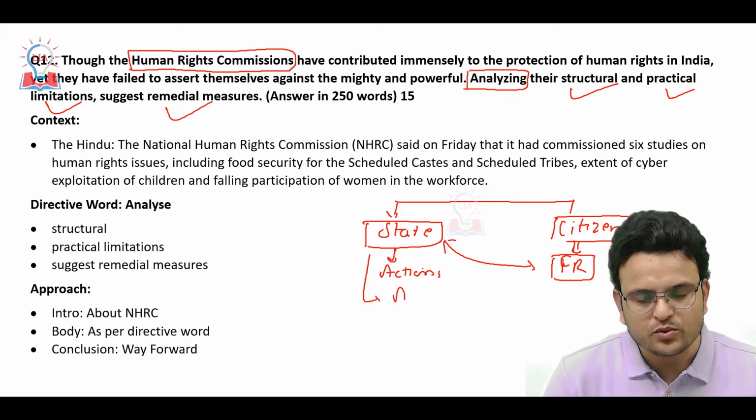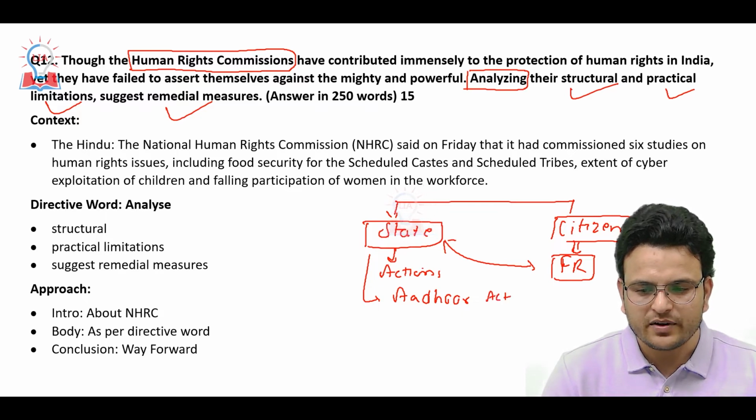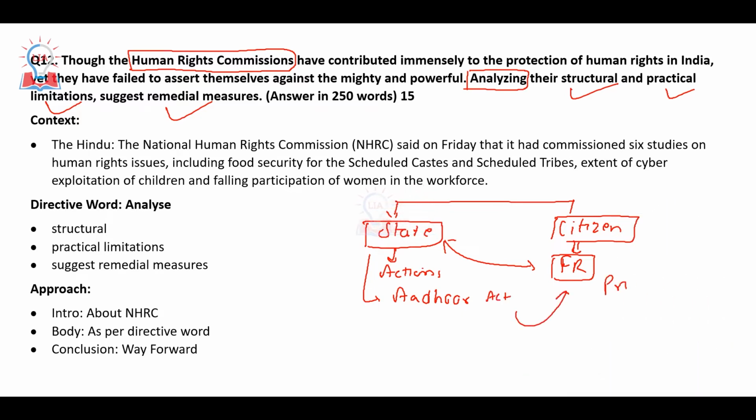Like if the Aadhaar Act came, it may compromise the privacy of the individual. So to make a balance between state and citizens, we have the National Human Rights Commission.